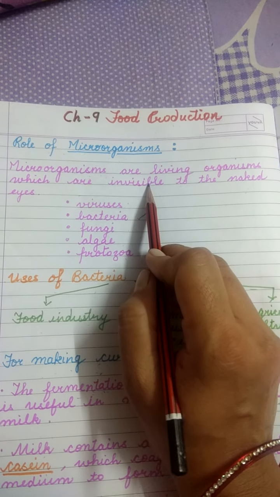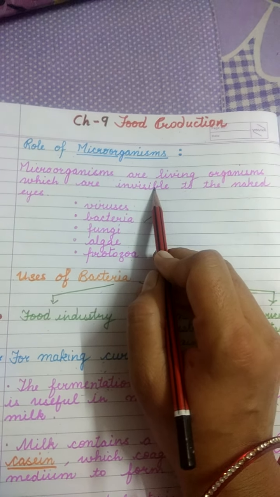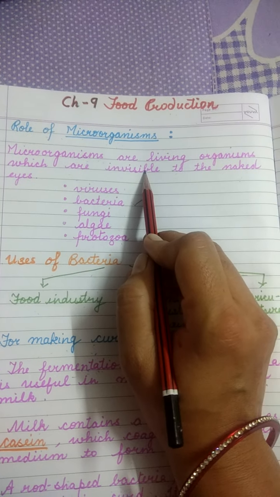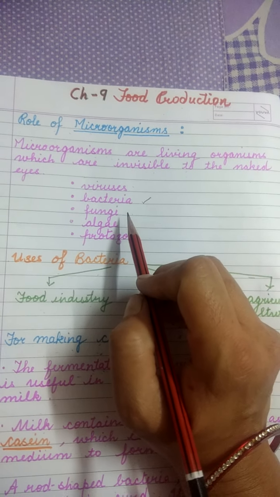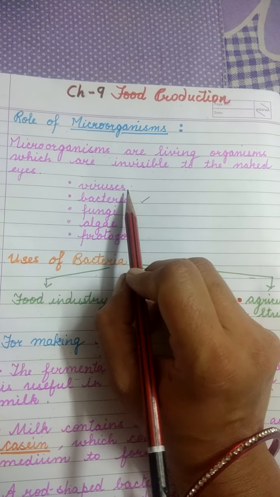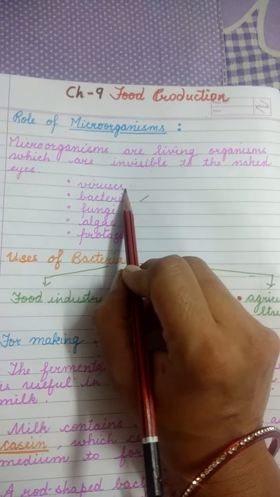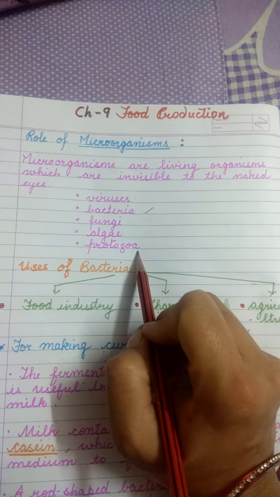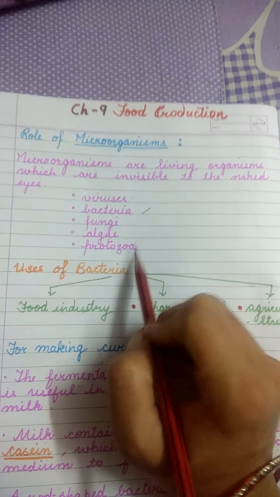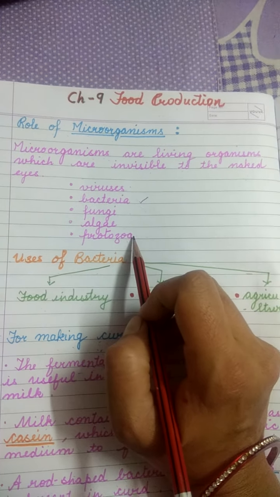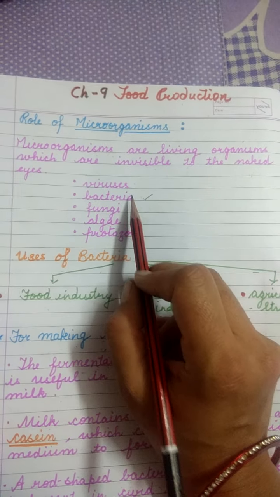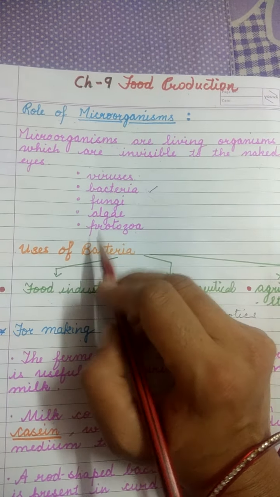Microorganisms are also called microbes, and we have studied them in the chapter Disease and First Aid, where they lead to some diseases in living organisms. Different classes of microorganisms are viruses, bacteria, fungi, algae, and protozoa. But microorganisms are not always harmful to us. Sometimes they are friendly also. Now we will study friendly bacteria, that is, the bacteria which are useful to us.